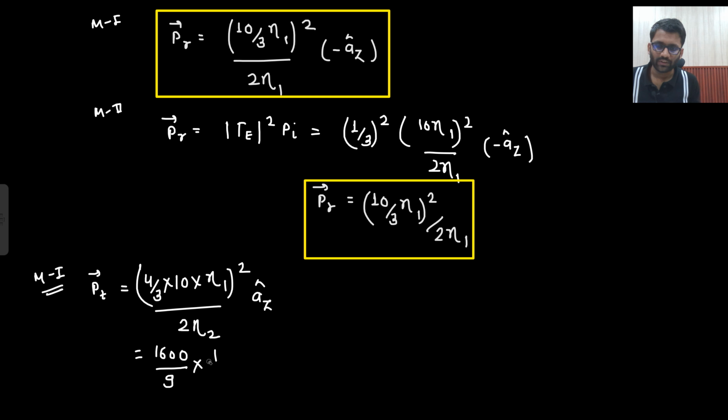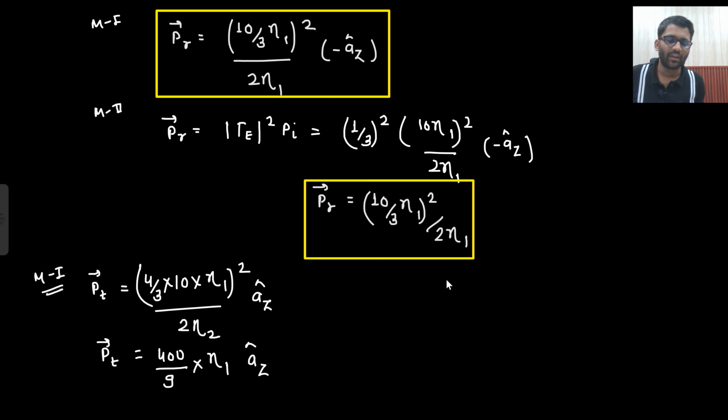So this will eventually become 1 by 4. And if this is becoming 1 by 4, so this will become 400. So 400 by 9. And certainly there was eta 1 also present. So this is what you are getting. This is your P transmitted, 400 by 9 eta 1.